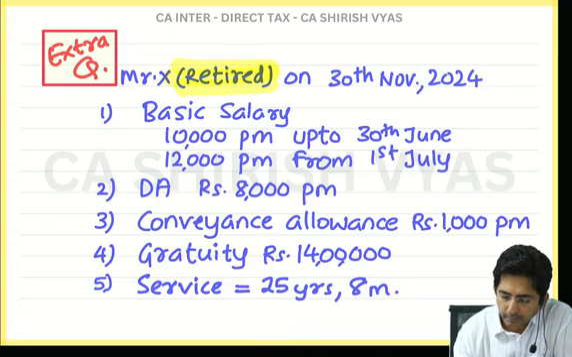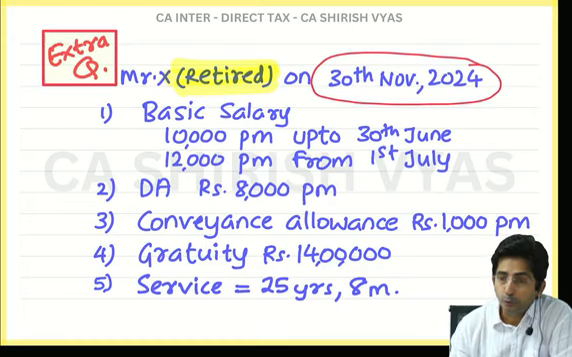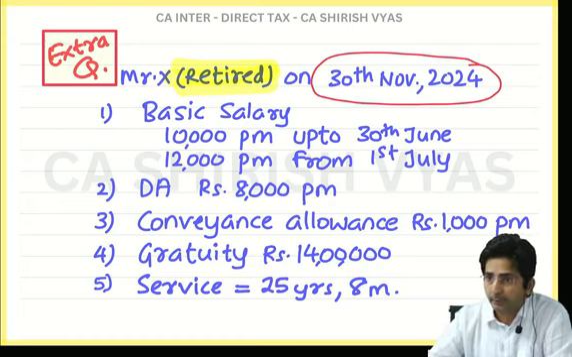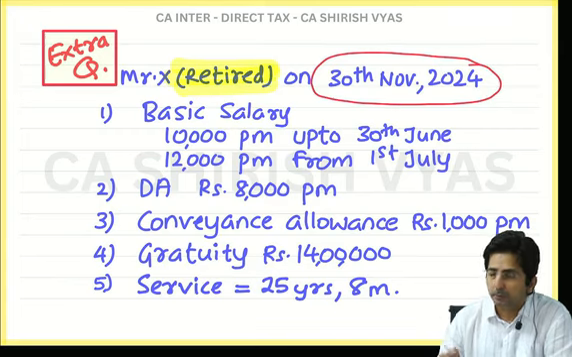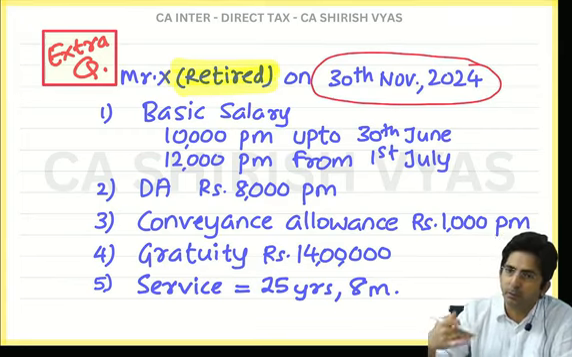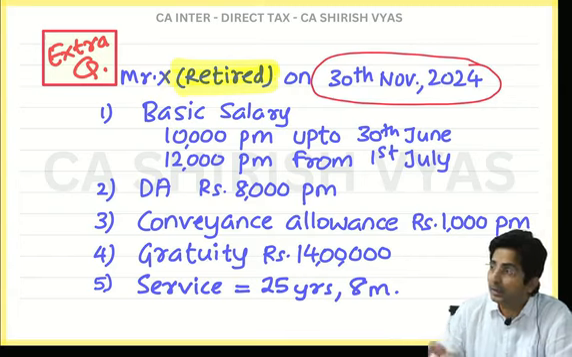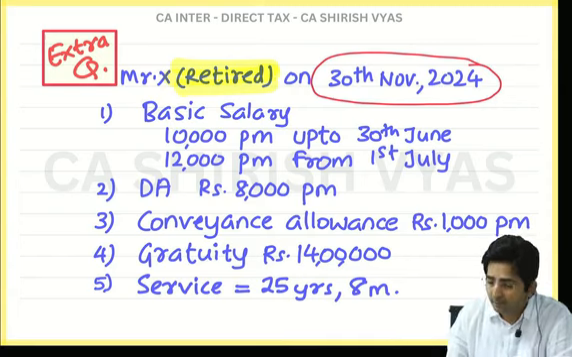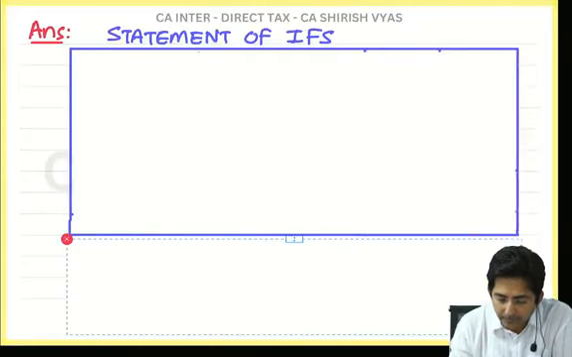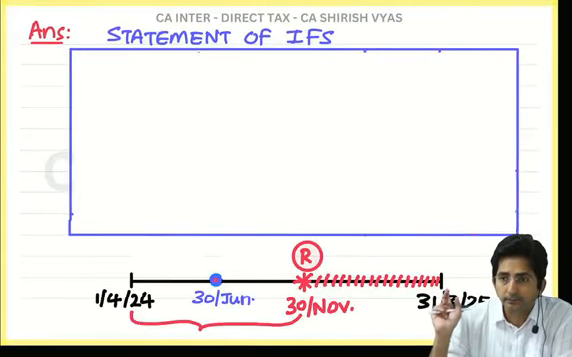30th November. See, the moment you see the question is on retirement, you should always draw one timeline. Because in retirement question, what mistake is possible? By mistake, you will multiply everything by 12 months, without realizing that he didn't work for 12 months, he retired in the middle. So since he has retired on 30th November, you have to make a timeline like this. Timeline means I mean to say this thing. See here.